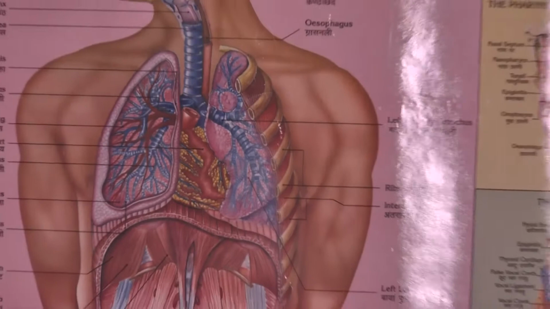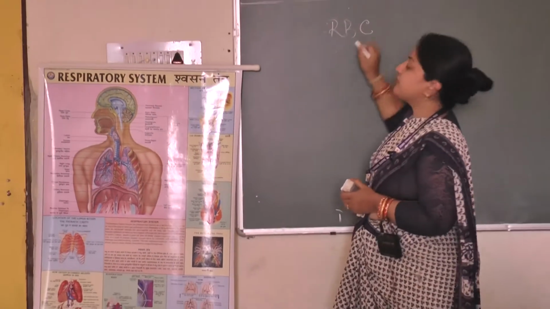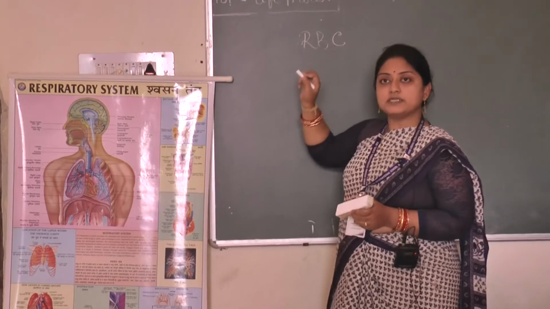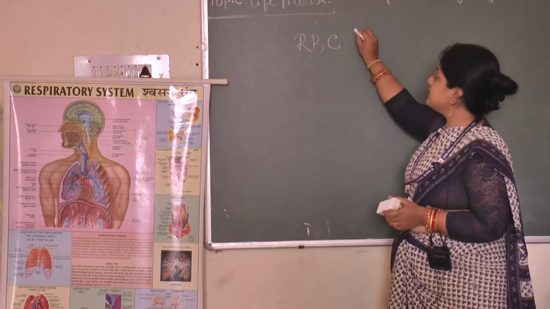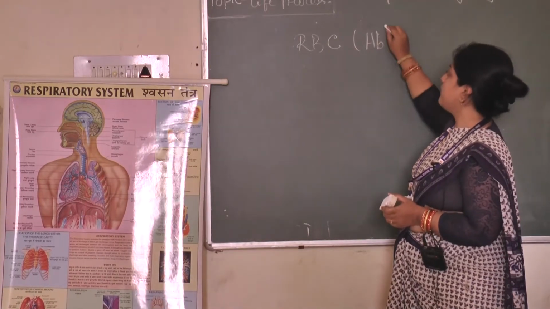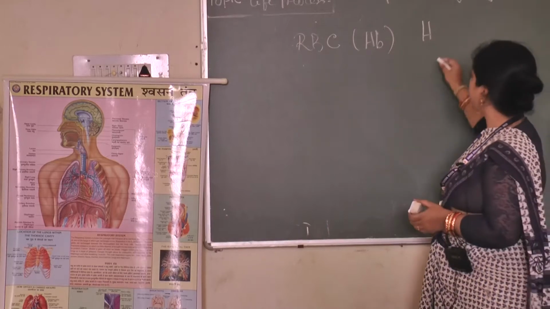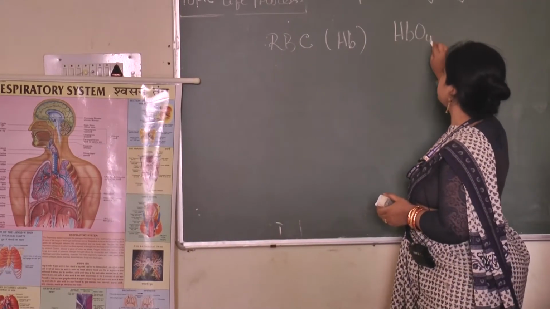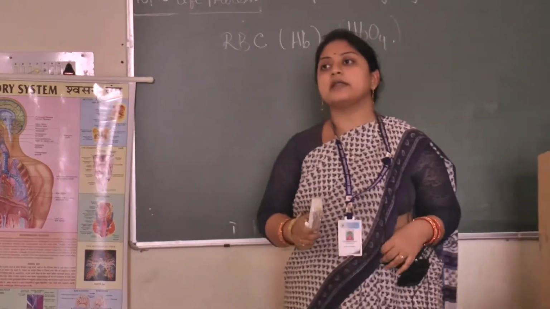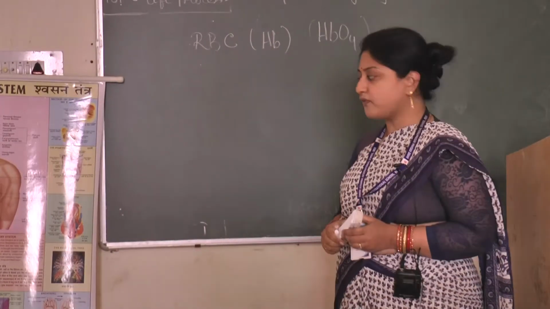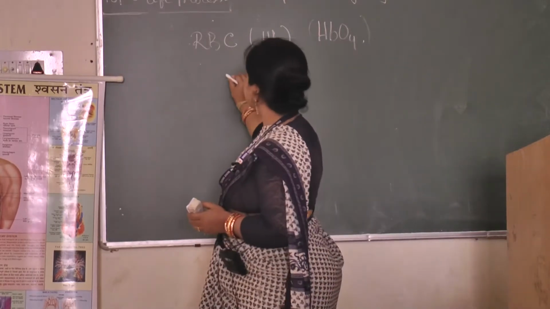Those blood capillaries contain RBC. We know in blood, RBC is there, WBC is there, and different platelets are there. RBC contains a pigment called hemoglobin, and hemoglobin always exists in stable form. HbO4 is the stable form of hemoglobin. One hemoglobin can combine with 4 molecules of oxygen, and whenever we are inhaling, two processes are important.